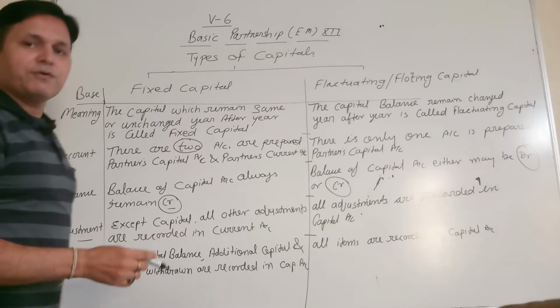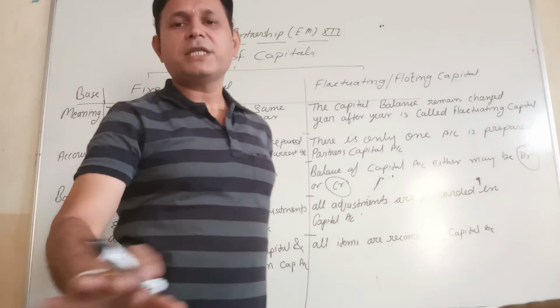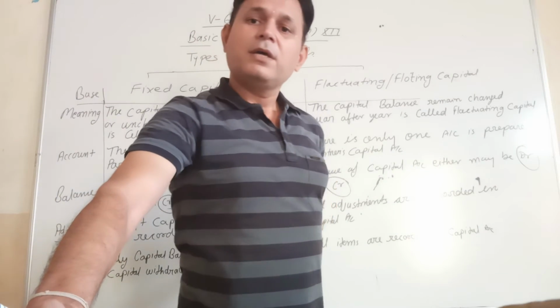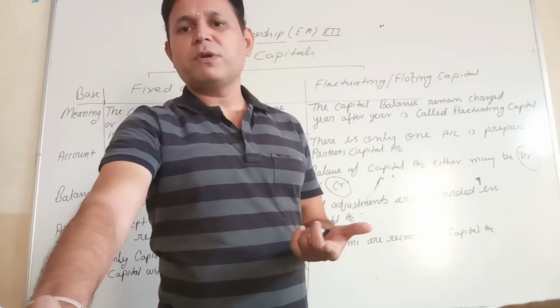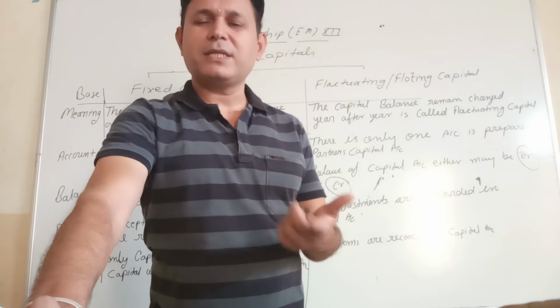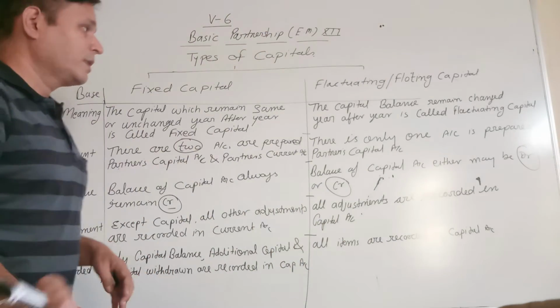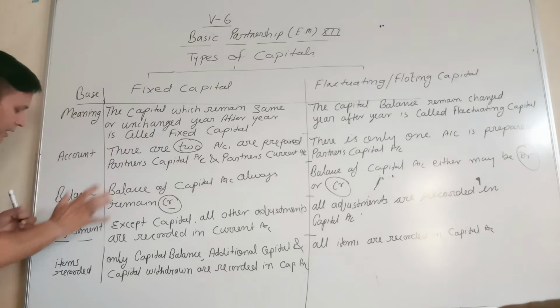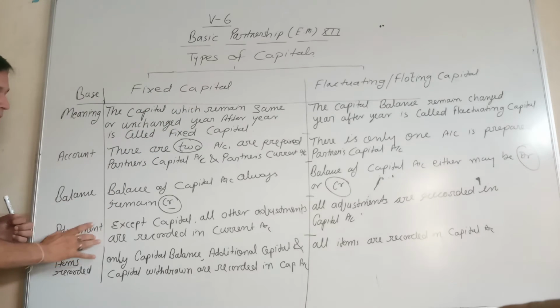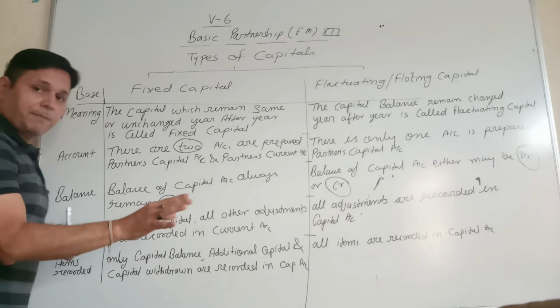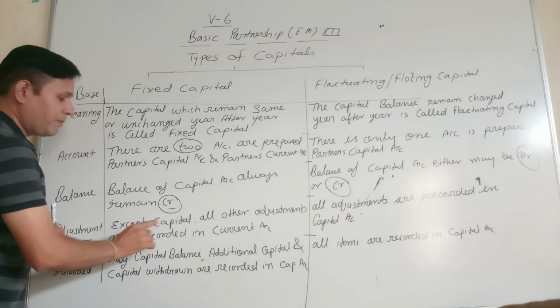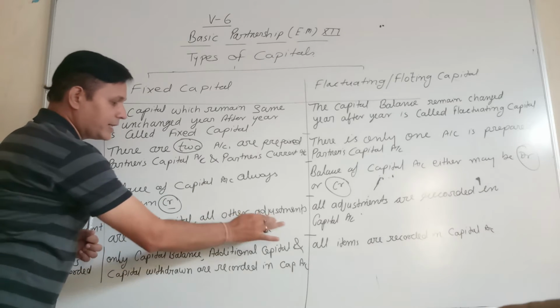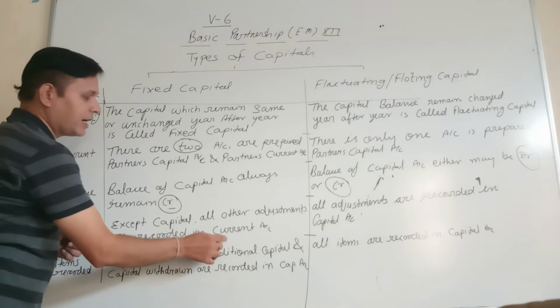Adjustments. Like in 11th, we learned many adjustments in the final accounts. Here also some adjustments will be given, outstanding, prepaid, etc. So if our capital is fixed capital, then except capital, all other adjustments are recorded in current account.